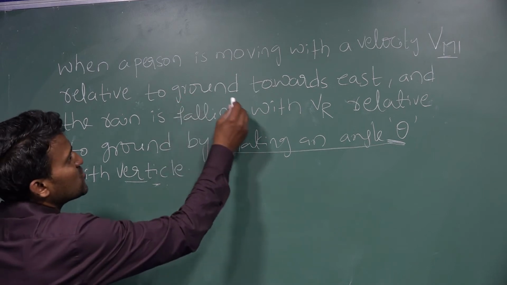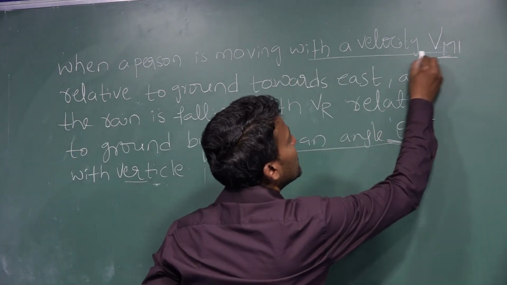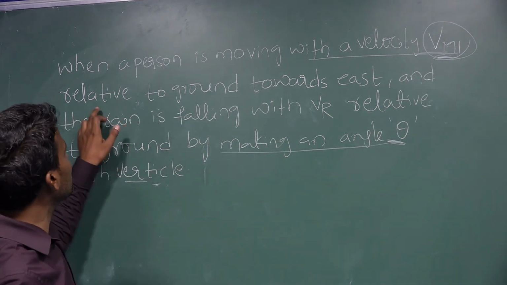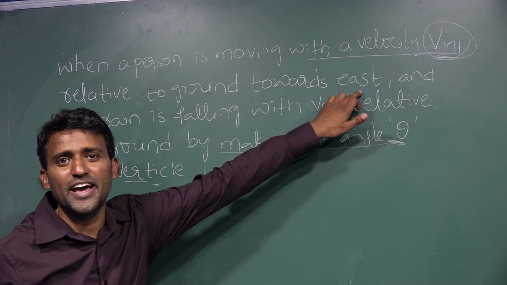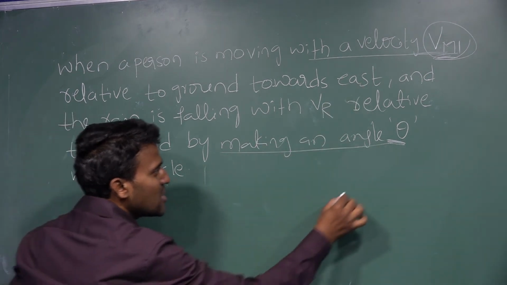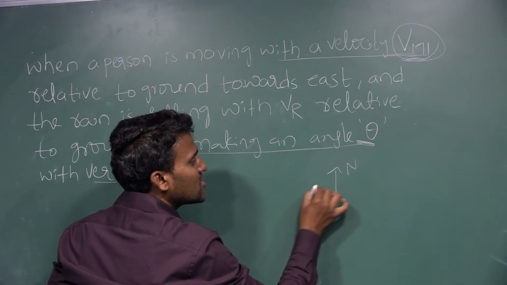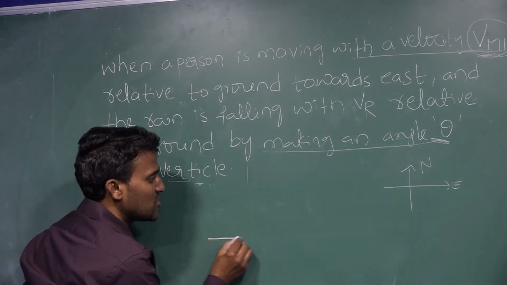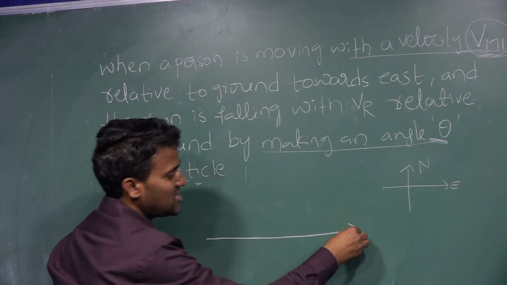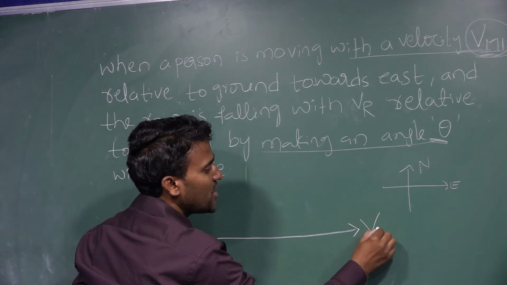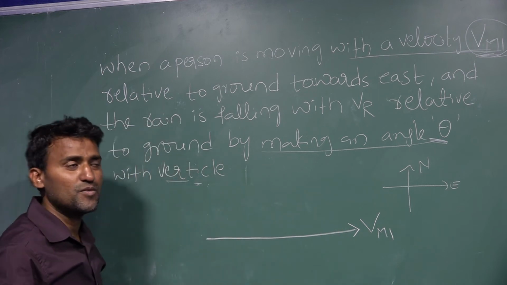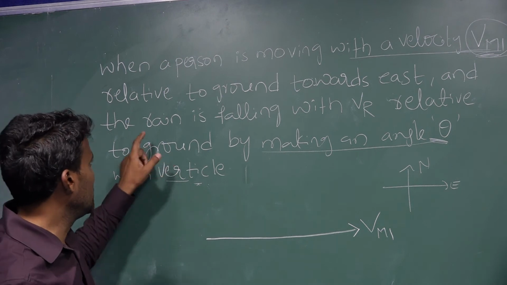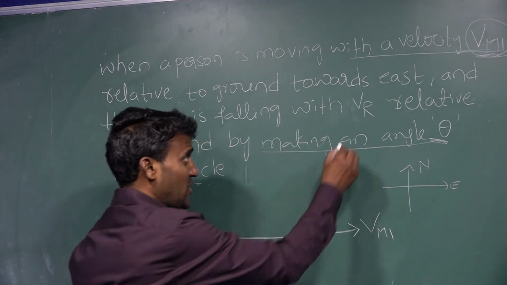See here, according to this, the man is moving with a velocity Vm1 relative to the ground towards the east direction. Towards east direction means, you know very well, this is north and this is east. A person is going along this direction, moving towards east with a speed of Vm1. These two lines are satisfied with this condition. Okay, next one: the rain falling with a Vr.